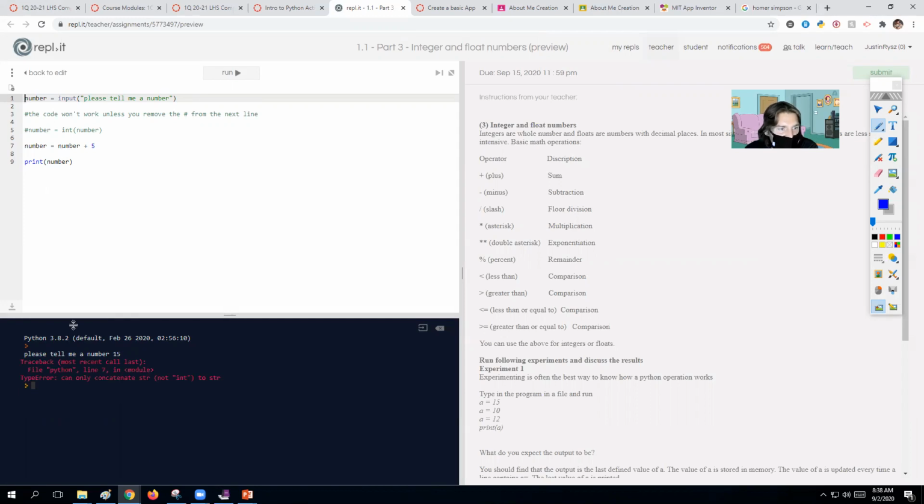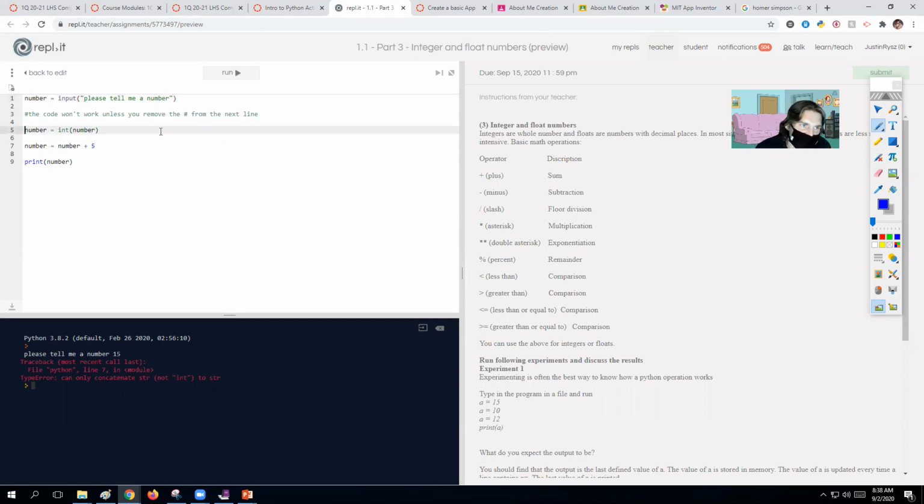Now the error is because, and it says right here, you can only concatenate strings, not integers, to strings. So the problem is when we type in or get an input from somebody, that input is saved as a string. Now what a string is, if you think about it, strings are words. Integers are numbers. You can't add words together. Well, you kind of can add words together. It's called concatenating, but we can't take the word 5 and add it to the number 5. We have to make them both numbers.